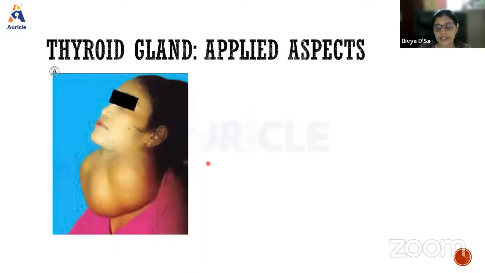So the swelling, the enlargement of the thyroid gland, we call it the goiter. Goiter usually means the enlargement. It can be because of various causes. Any enlargement, we call it the goiter.